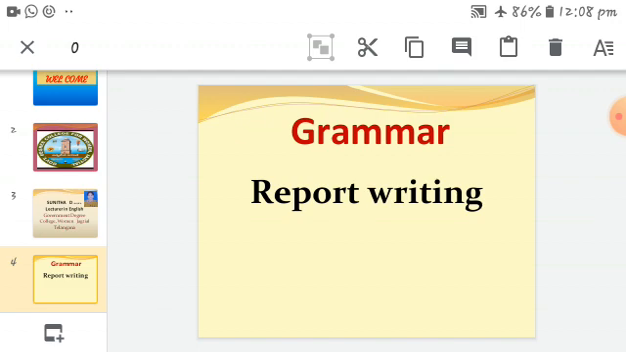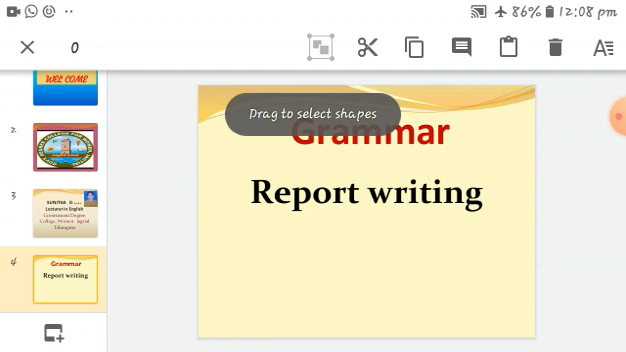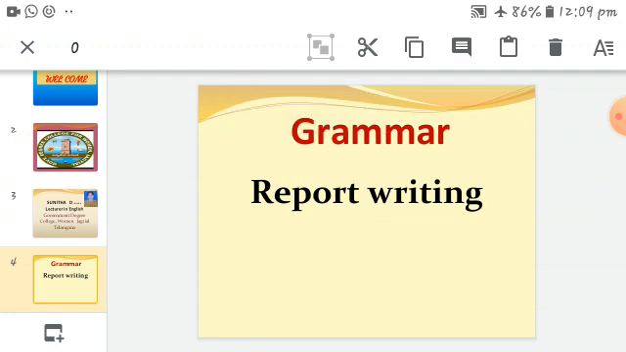A report should be accurate, brief in form, distinct, clear and well structured.